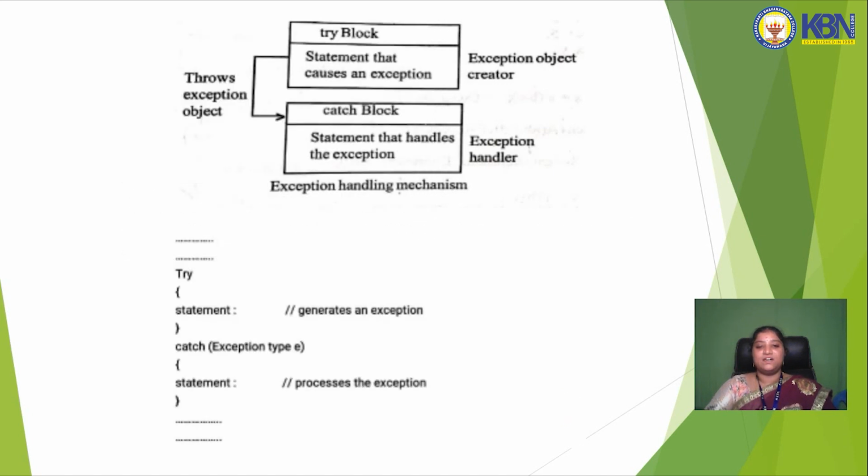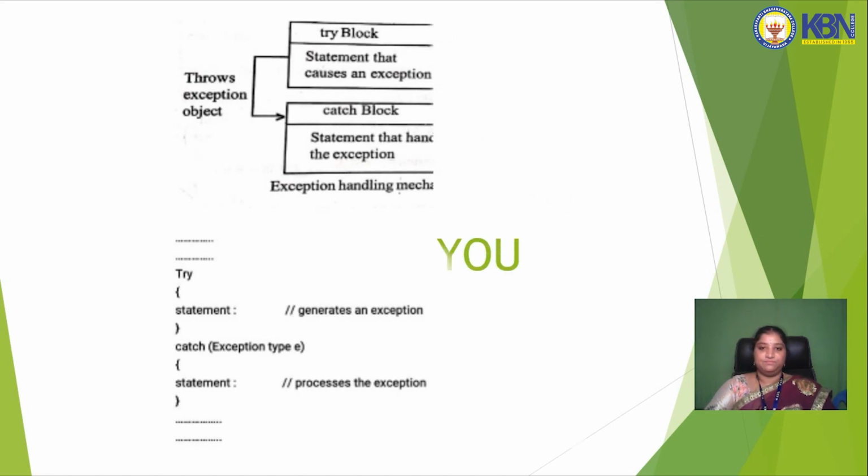So this is the exception handling mechanism, that is try block and then go to catch block. In the try block, the statements that cause an exception throw an object to the catch block. The catch block handles the exceptions thrown by the statements. This is the syntax for exception handling, that is try, catch. The try block generates an exception and the catch block processes the exception.